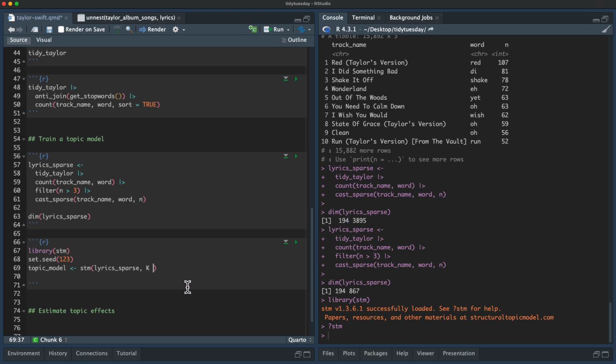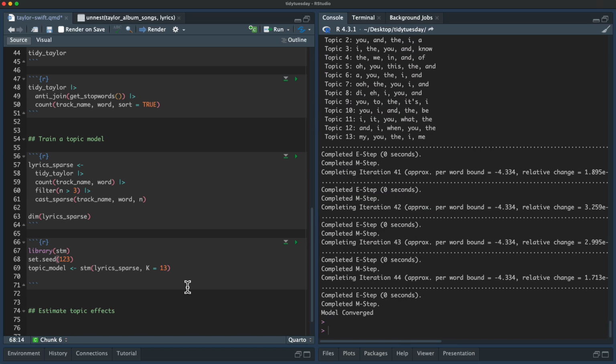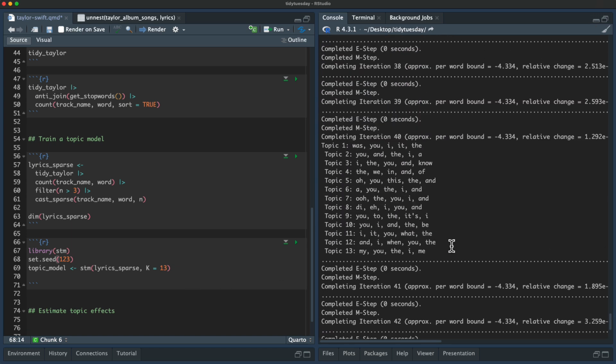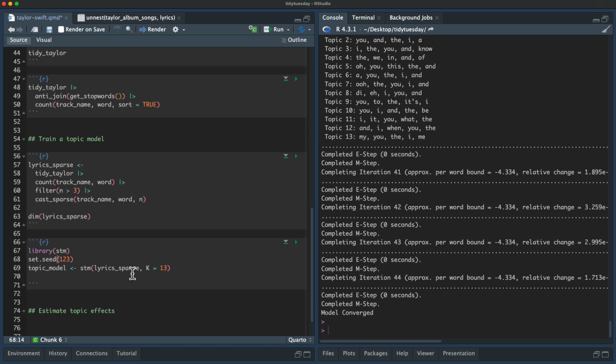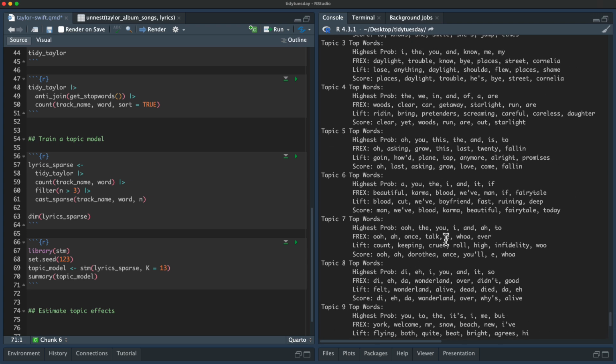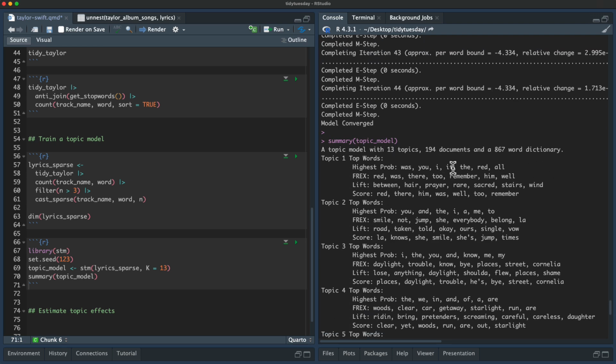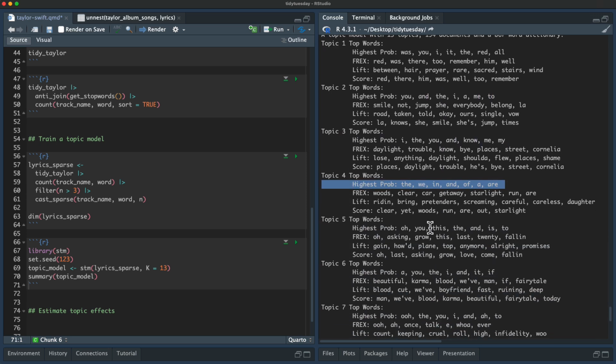And this is Taylor Swift, so I think we should use 13 topics here. So it is done. It is fitted. It's not an enormous data set, so it's done now. And we can see the result, like a printout here. Notice that the highest probability words are words like you, I, the, we. That's because we did not take out the stop words. Like I mentioned before, the evidence points to this being the better choice, to keep those stop words in.